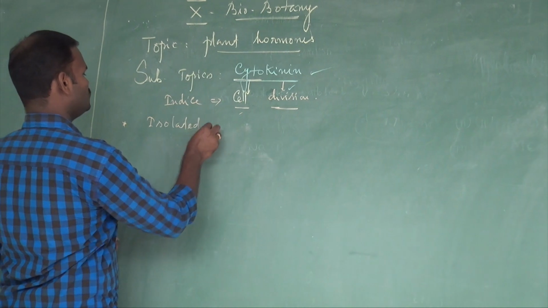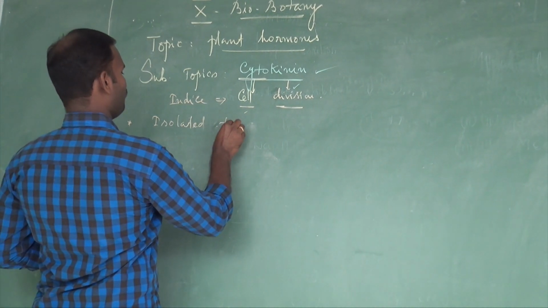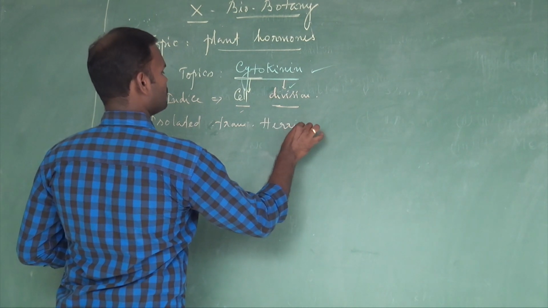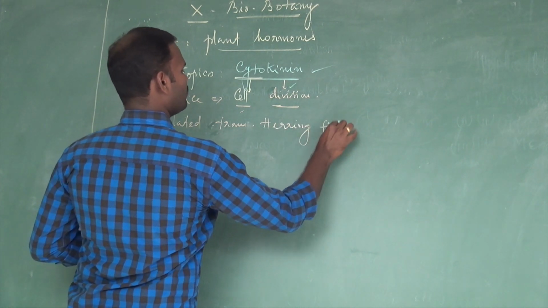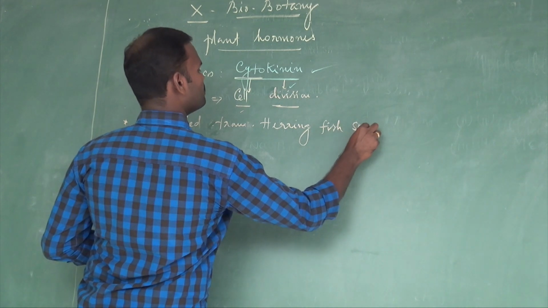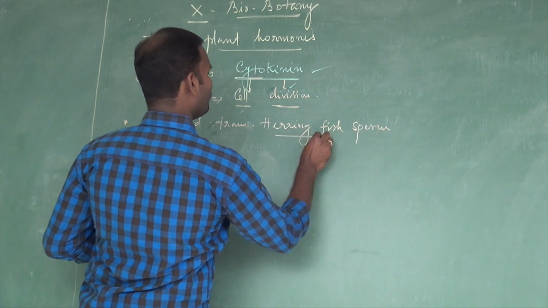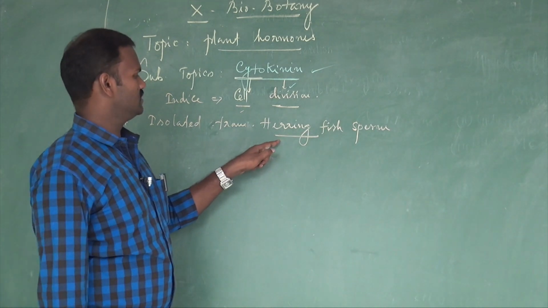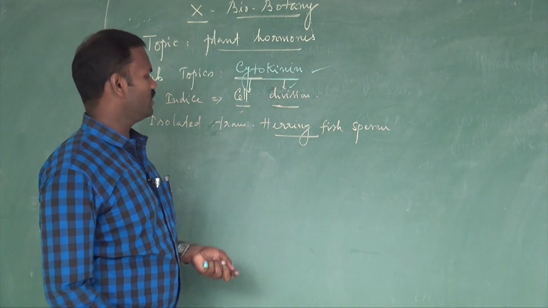Cytokinin was first isolated from herring fish sperm. The herring fish is found in the Atlantic Ocean.